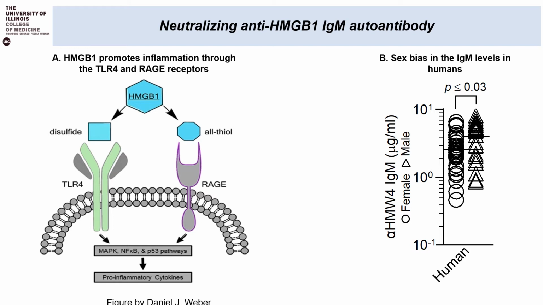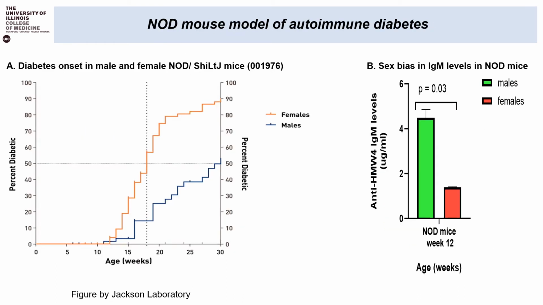Interestingly, this specific IgM also shows male bias in its level of presence in human beings, as you can see in figure B over here. This figure shows that the level of IgM is higher in males as compared to females. Therefore, we suspect that the lower level of this IgM in females might explain their high incidence of autoimmune disorders. My project is to assess whether this is indeed the case.